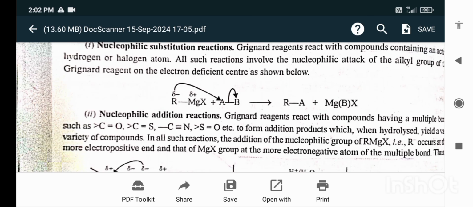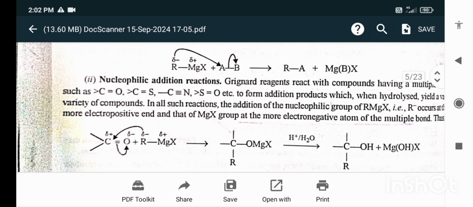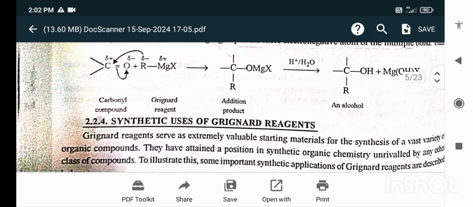Nucleophilic addition reactions. Grignard reagents react with compounds having a multiple bond such as carbon-oxygen double bond etc. to form addition products which, when hydrolyzed, yield a variety of compounds. In all such reactions, the addition of the nucleophilic group of the RMgX, that is R negative, occurs at the more electropositive and that of the MgX group at the more electronegative atom of the multiple bond.